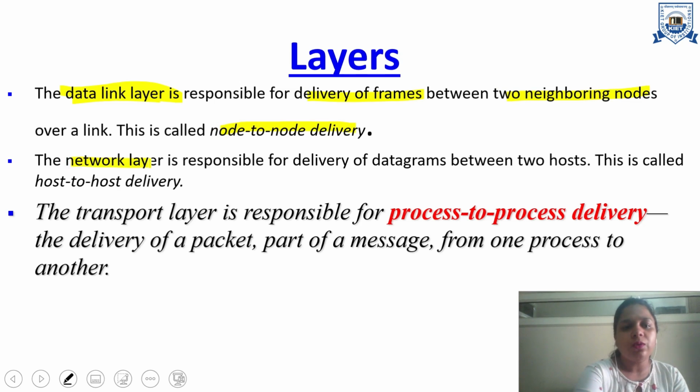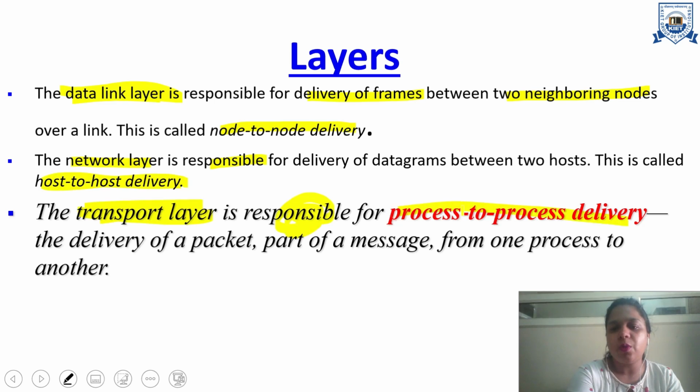We learned about the network layer, and the responsibility of the network layer is host to host delivery. In a very similar way, we have the transport layer, and the responsibility of the transport layer is process to process delivery. That means the delivery of a packet, part of a message, from one process to another.